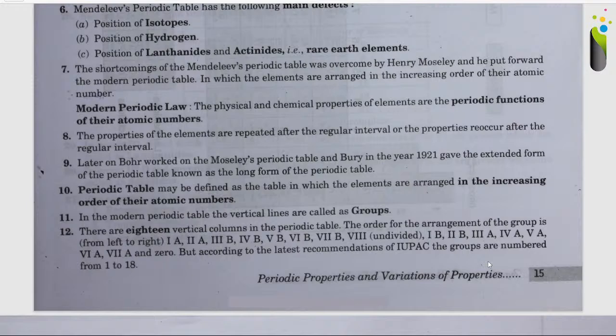The order for the arrangement of the groups is from left to right, that is 1A, 2A, 3B, 4B, 5B, 6B, 7B, 8 which is undivided, 1B, 2B, 3A, 4A, 5A, 6A, 7A, and 0. But according to the latest recommendations of IUPAC, the groups are numbered from 1 to 18.